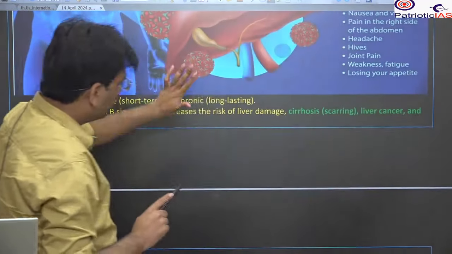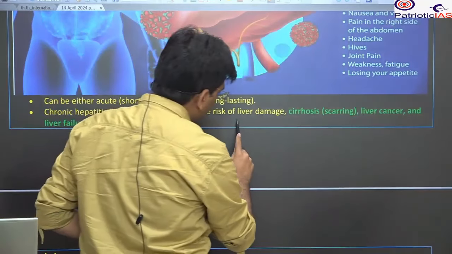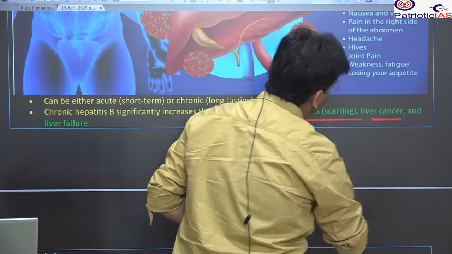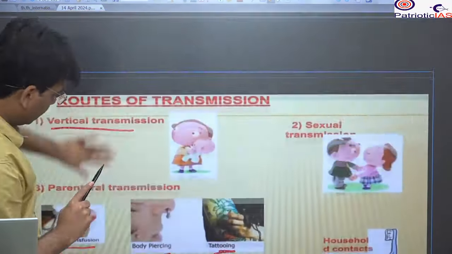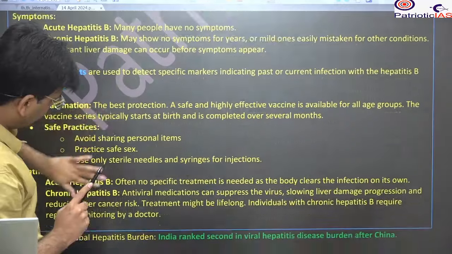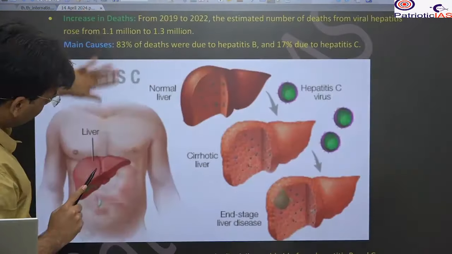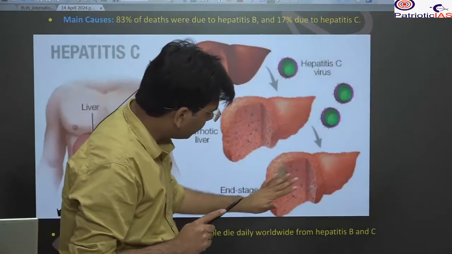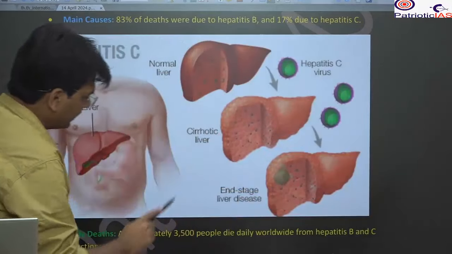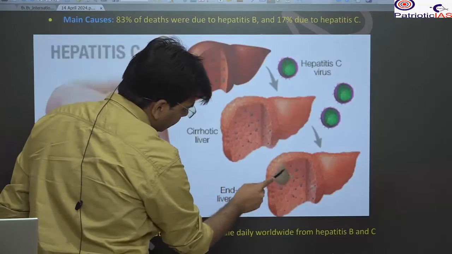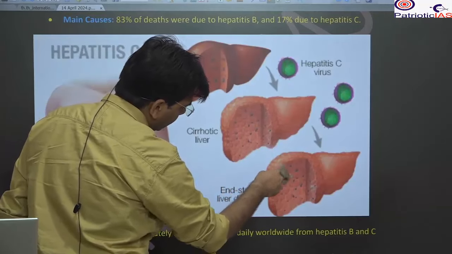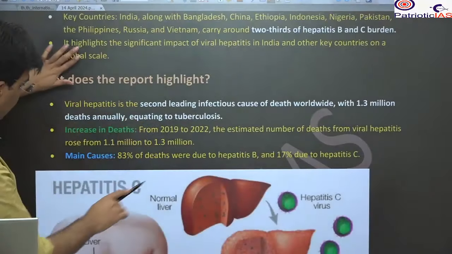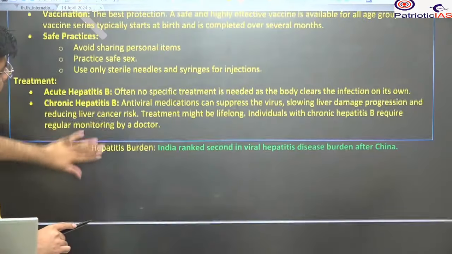What could be the possible impact? It can damage your liver, causing cirrhosis and liver cancer. Here you can see the liver cancer. This is the healthy liver. This is the impacted one, and if it is severely impacted, it will result in a cancerous tumor in your liver. Okay, so please be very careful. These are the things that you should know about hepatitis.